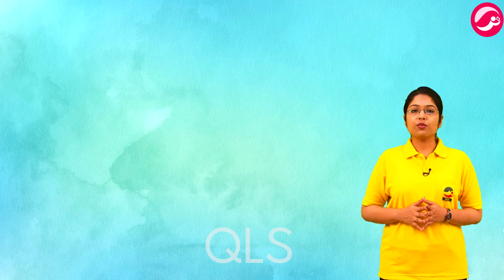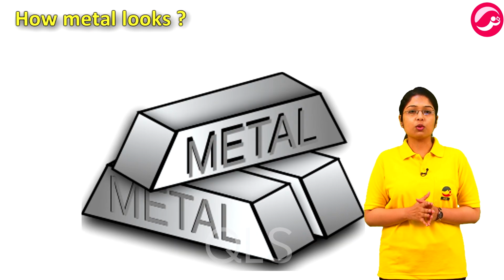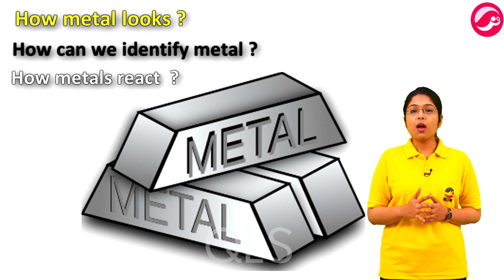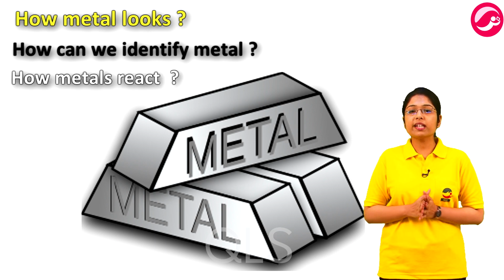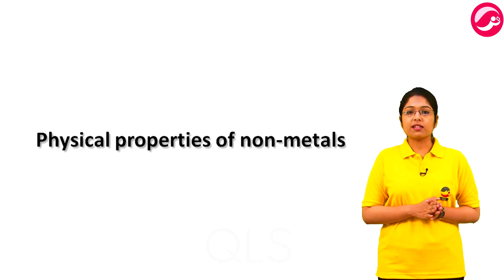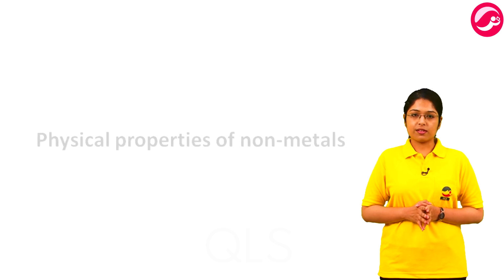In last class, we learned about physical and chemical properties of metals, how metals look, how can we identify metals from other substances, and how metals react with most commonly encountered compounds like water and acids. For today's class, first let's see the physical properties of non-metals.